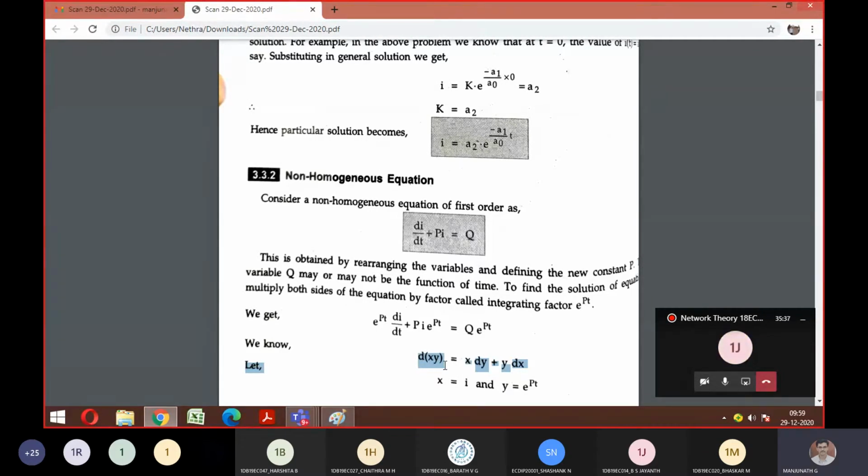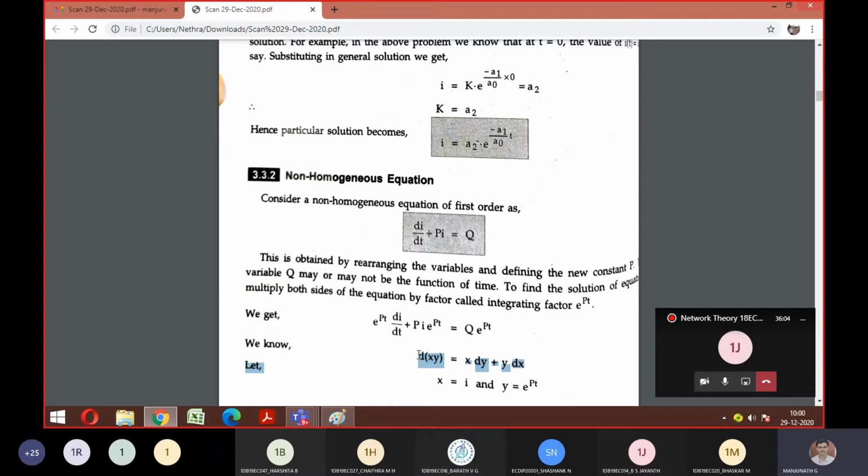So d(xy), the differentiation of x into y, is nothing but x into the differentiation of y, the first function into differentiation of the second function, plus the second function into differentiation of the first function. Is it fine, everyone? Do you remember what rule this is called? Is it the product rule or the quotient rule?